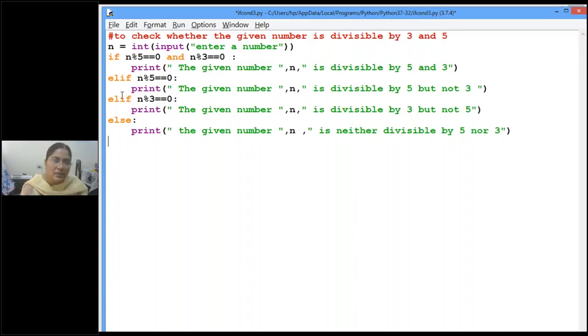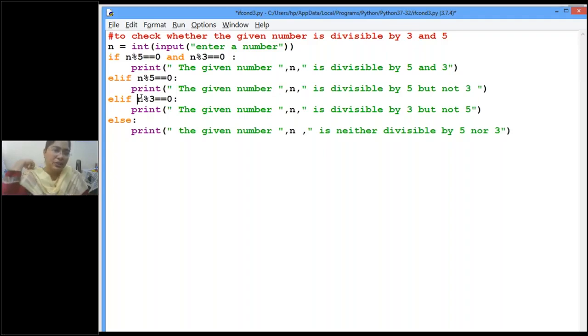Clear? So see this elif, any number of elifs can be there. So if the first condition failed, then we'll proceed to the elif followed by the first condition, whatever the condition. Clear, children? So n percentage 5 equal to 0. So if this condition also failed, okay, first condition failed and this condition also failed, but there is a chance that the third condition can be true, isn't it?